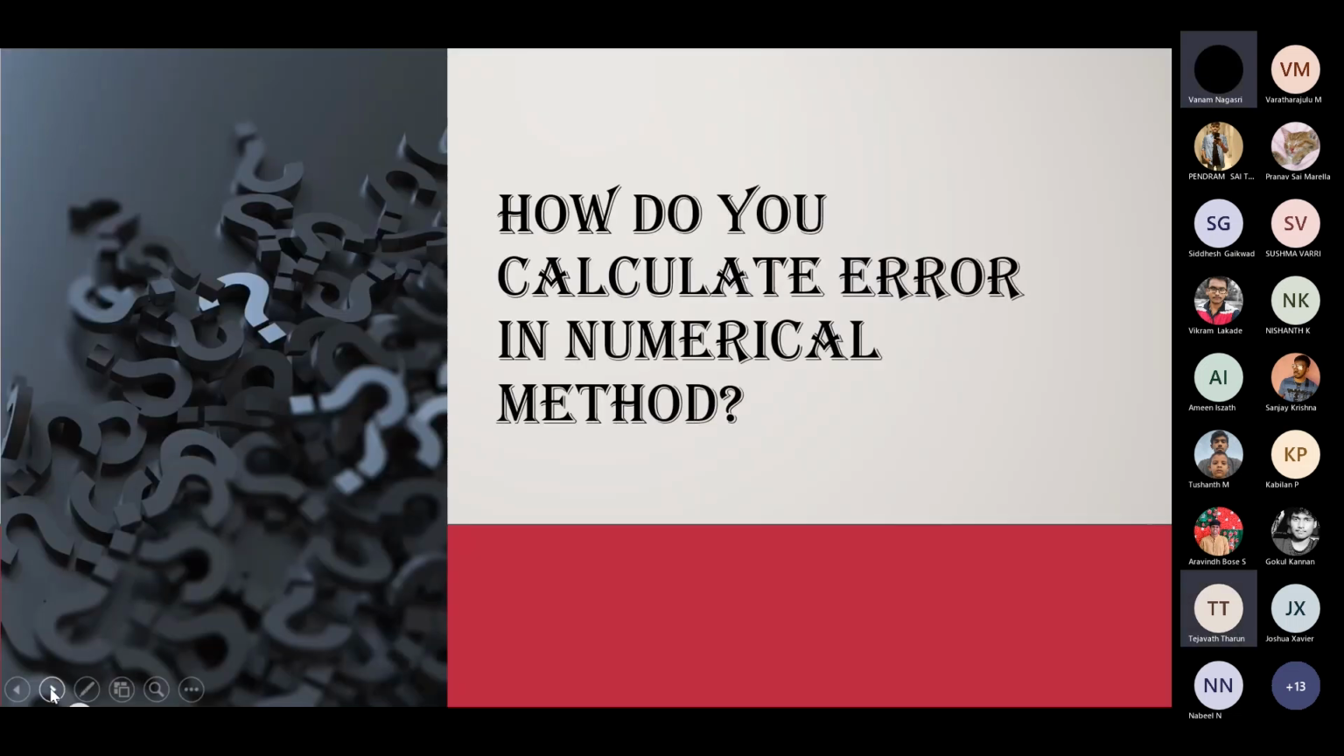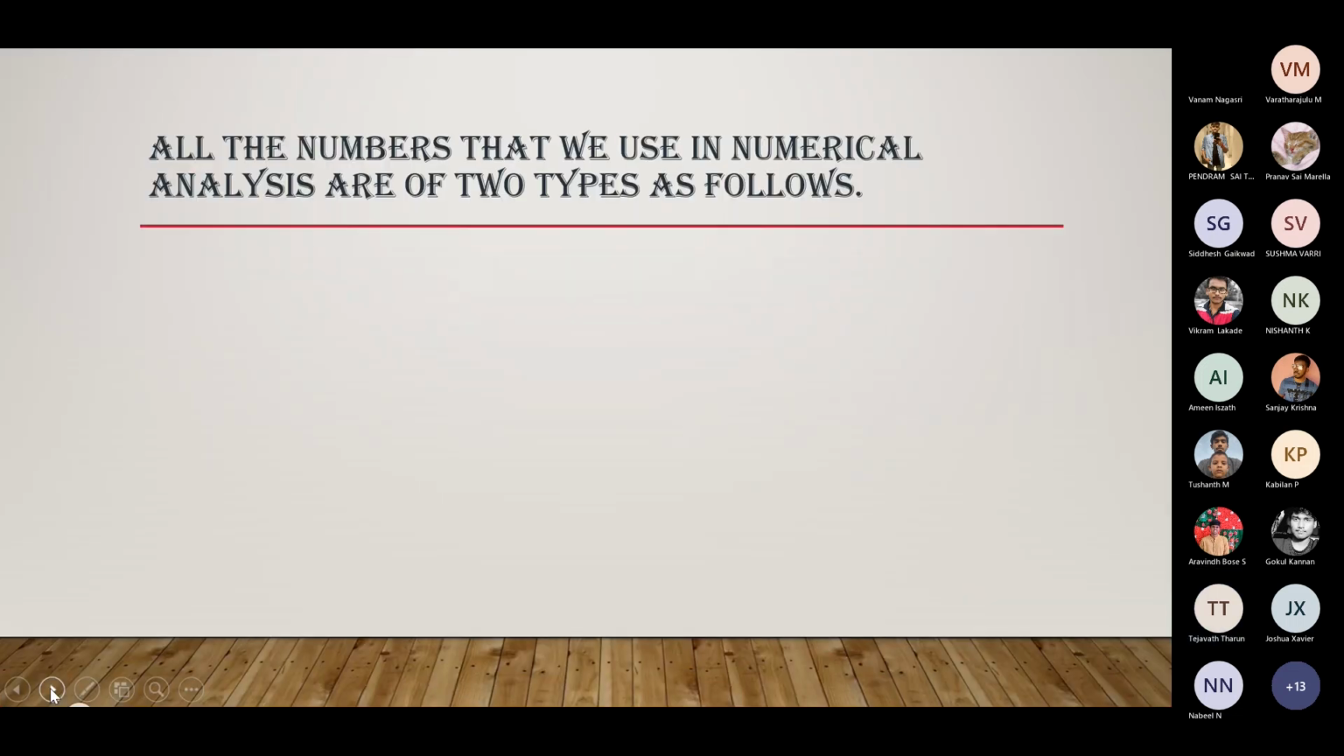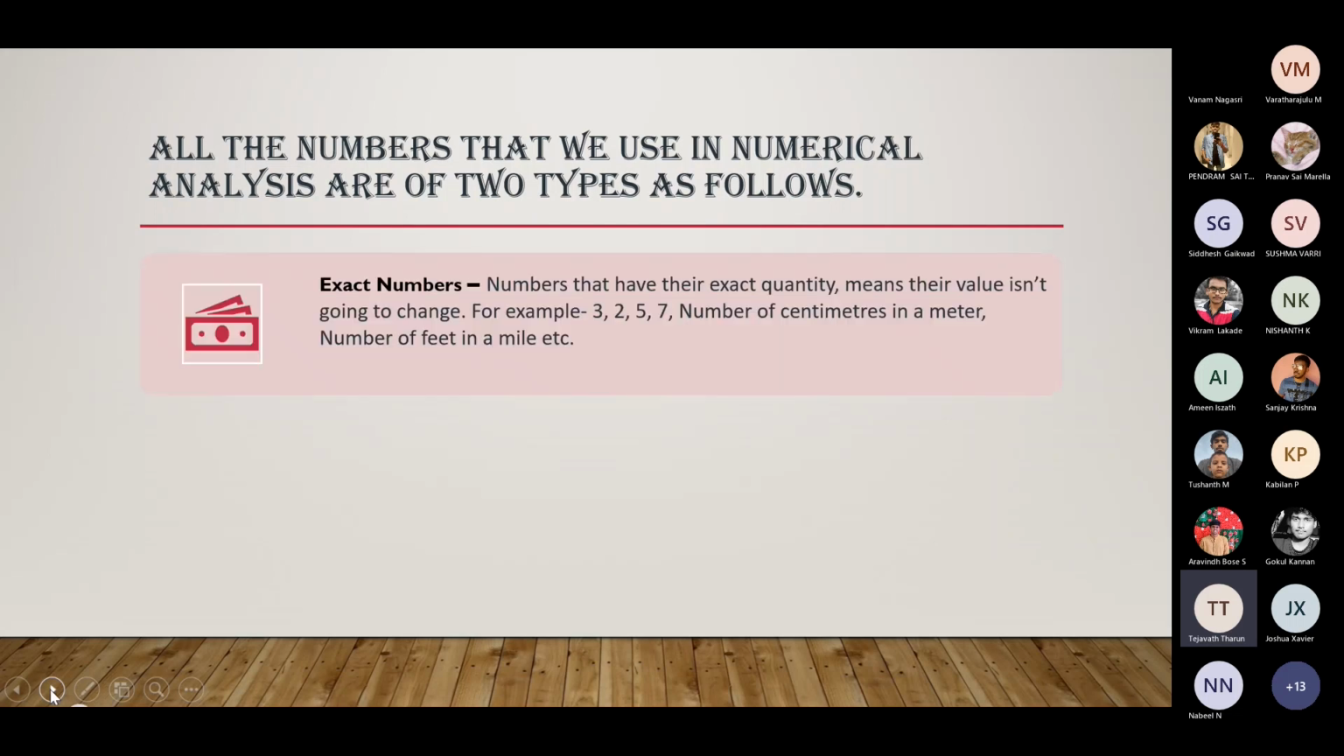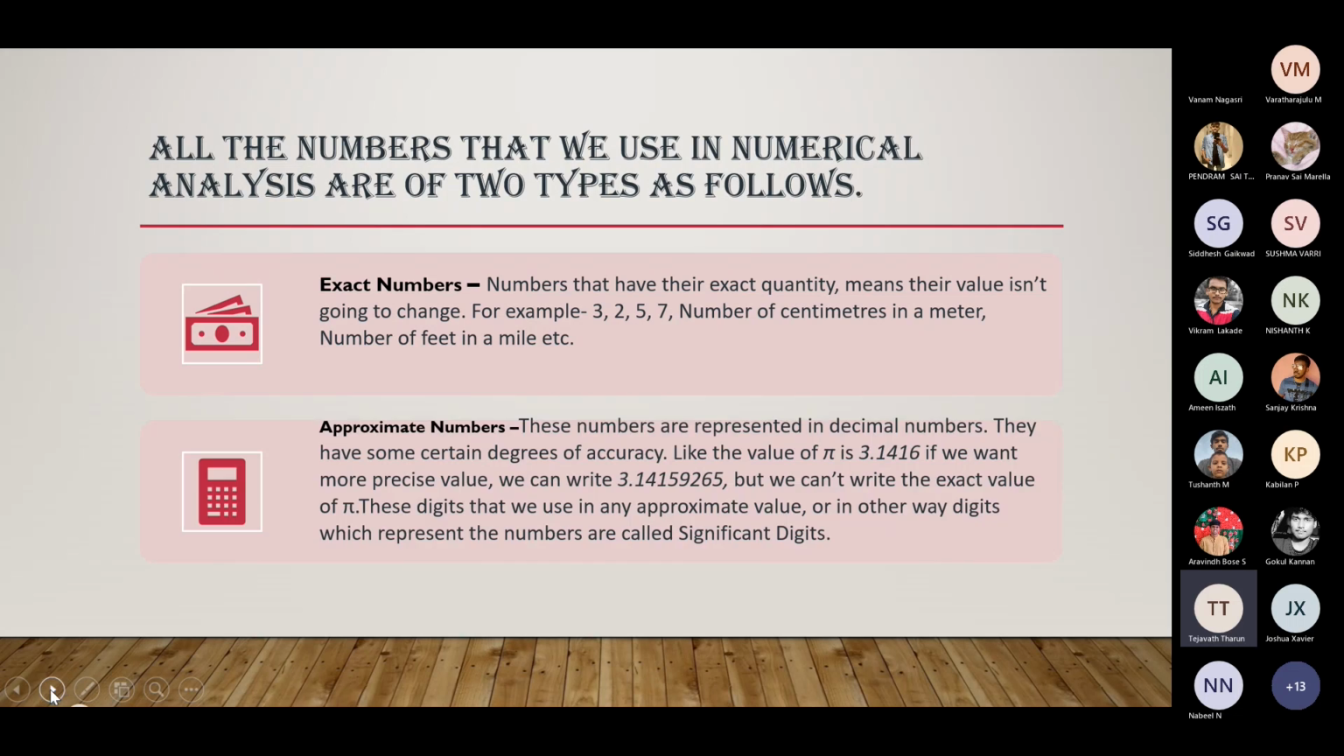Yeah, I am going to discuss how we calculate error in numerical methods. Let's learn a few fundamentals of numerical analysis. All the numbers that we use in numerical analysis are of two types: one is exact numbers, and the second is approximate numbers. Exact numbers have an exact quantity, meaning their value isn't going to change. For example, 3, 2, 5, 7, or the number of centimeters in a meter or the number of feet in a mile.